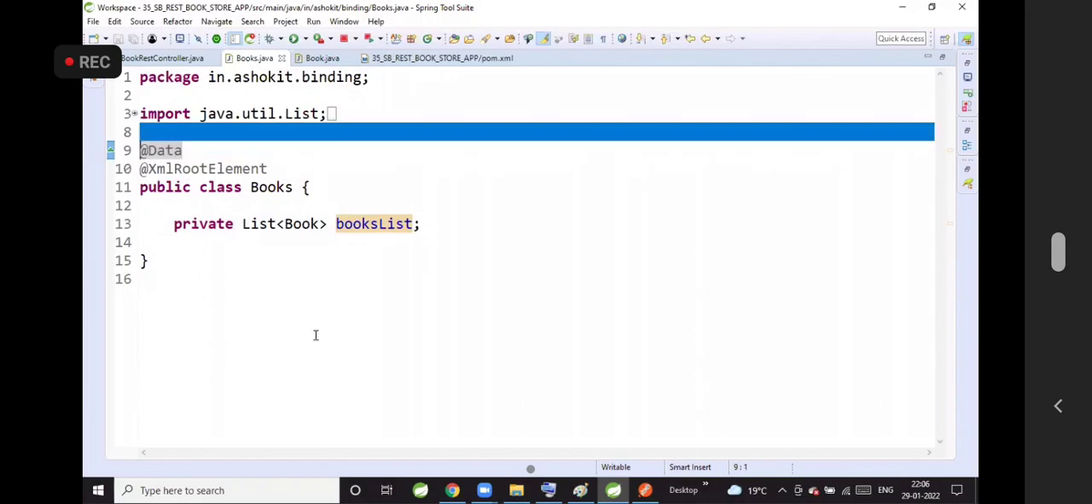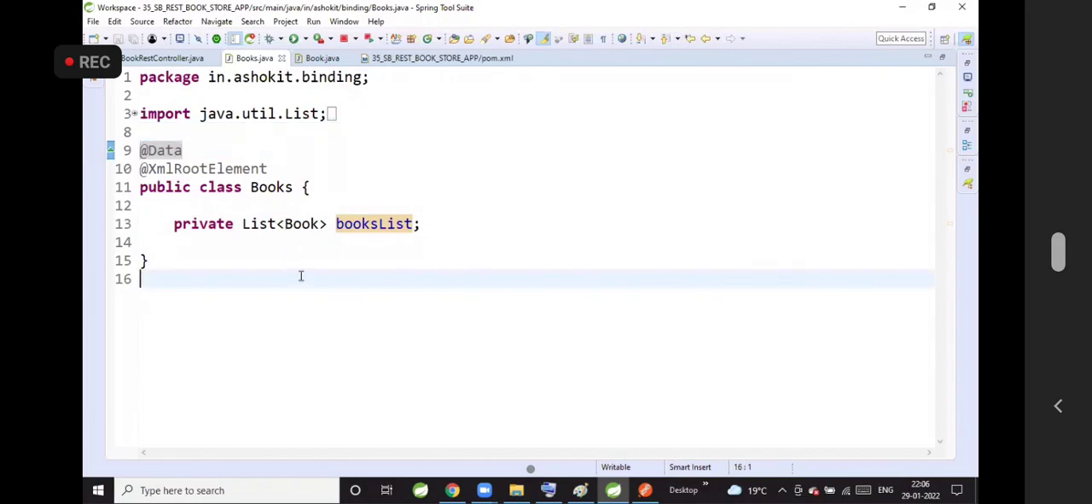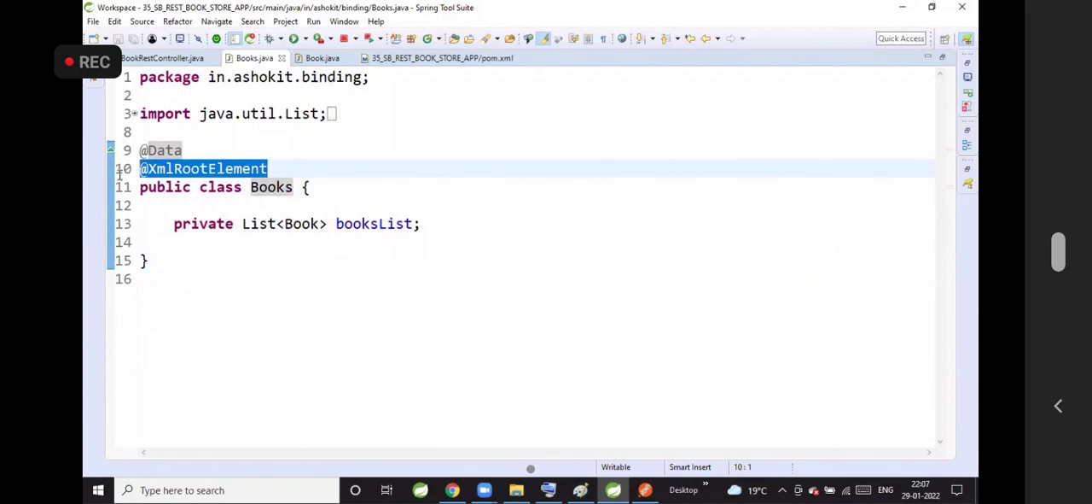@Data. Yes. Now, I want to represent XML data for this class. I want to convert this Books class object into XML, and XML into the Books class. For that, what have I taken? The root element, @XmlRootElement.